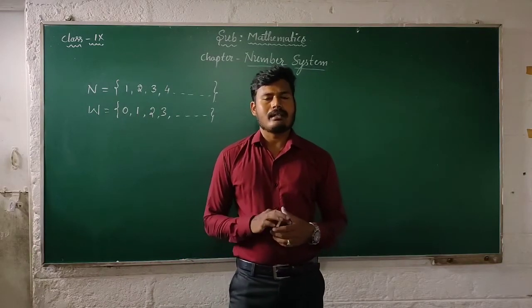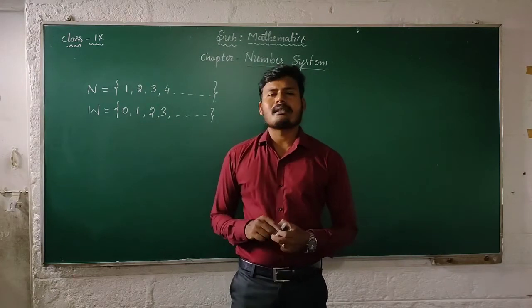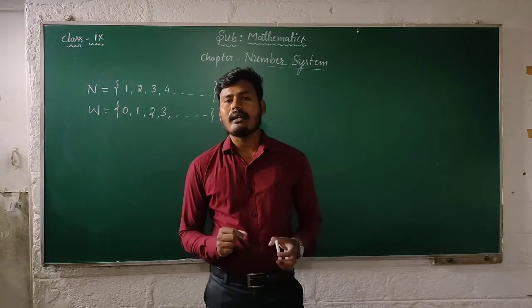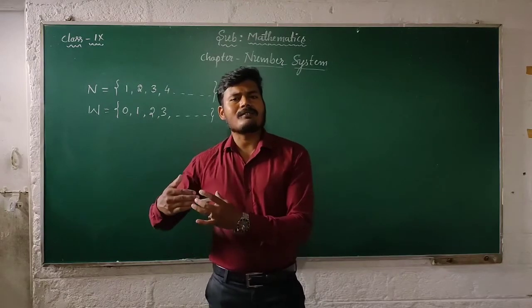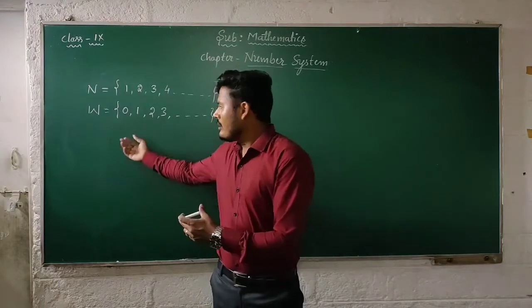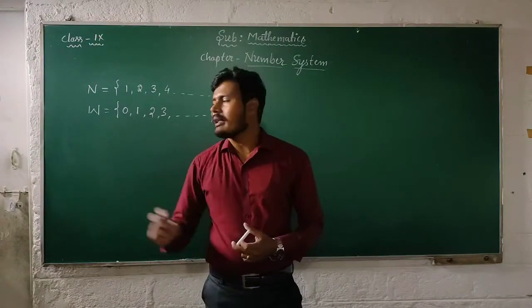Integers can be denoted by the letters I or Z. Integer starts from the letter I, so I is used to denote integers.